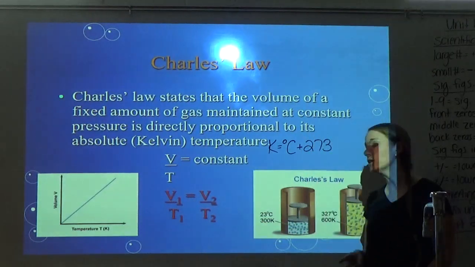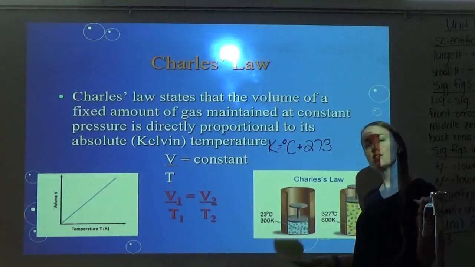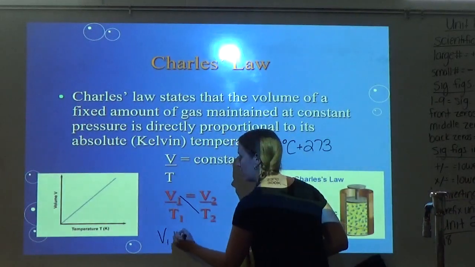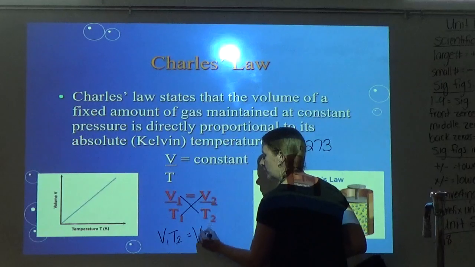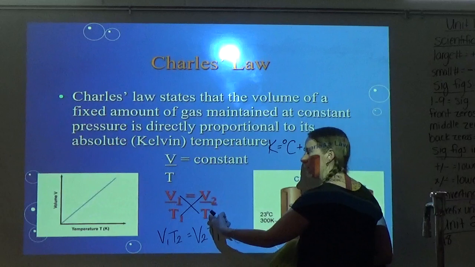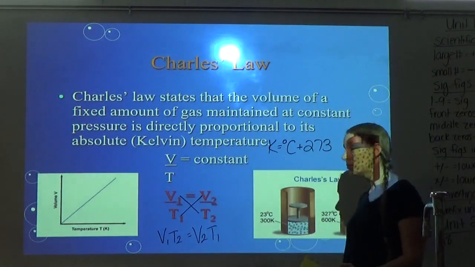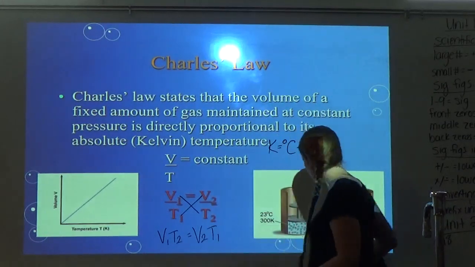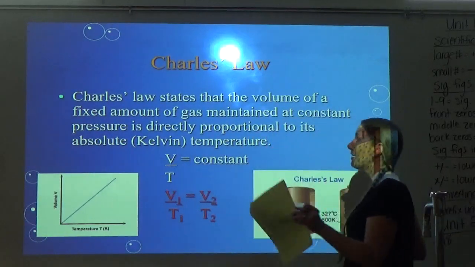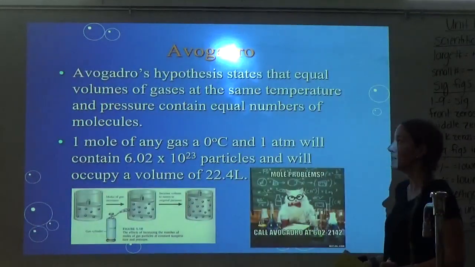Now remember though, some of y'all, you struggle if you have to solve for something in the denominator. You'll rearrange the formula wrong. So remember, we talked about in class cross multiplying. So you can cross multiply and do V1 times T2 equals V2 times T1. Okay, so you just take the top, multiply it by the bottom of the other side, and take this top and multiply it by the bottom of the other side. That way everything's in the numerator. So if that helps, do that. If you have no issue rearranging and solving for something in the denominator, then don't do that. Either one will work. But remember, you have to have temperature in Kelvin. You can't have negative because then the volume could be negative, and that's not possible.